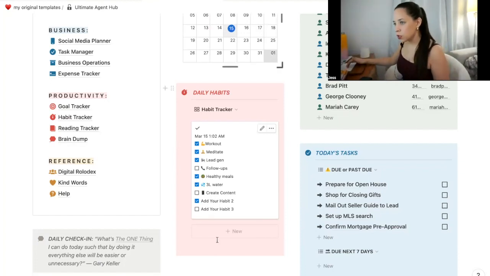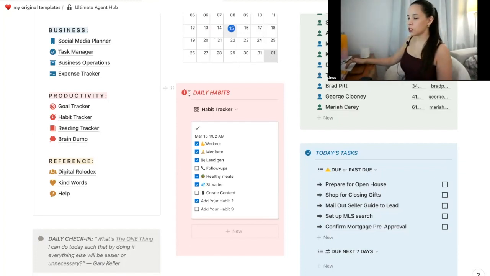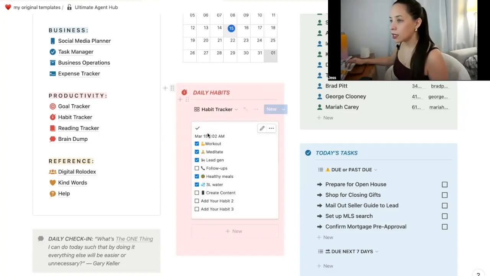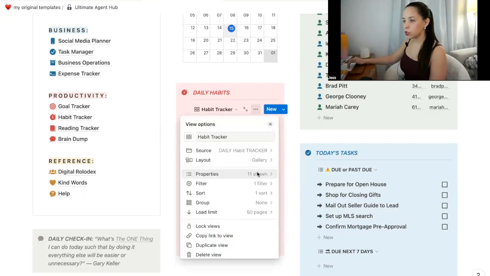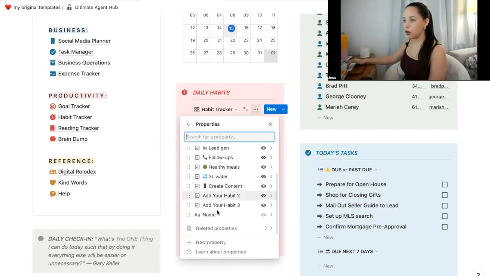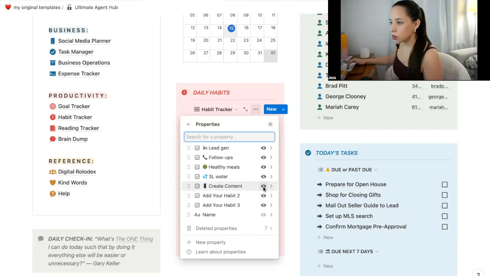So I have also created a little window here which says daily habits. This will populate with those habits that we created within the habit tracker, and it will only show today's date. So the way that I've done this is properties shown. So I want to be showing all of these properties, including the one that I just created. I'm just going to move my face here a little bit. So this is how you show them or hide them from this view, right?